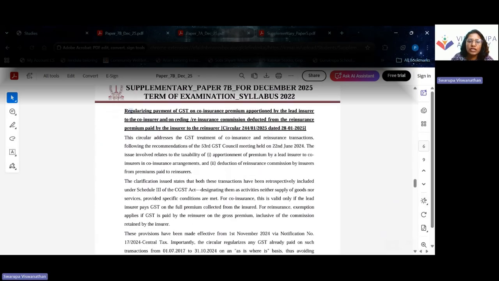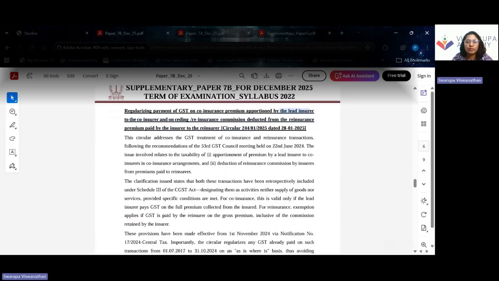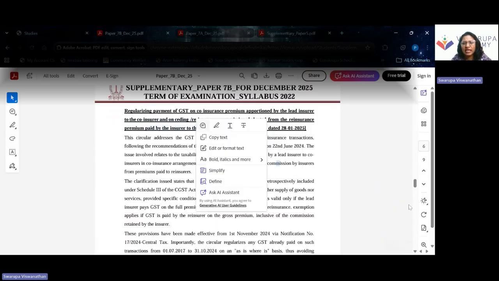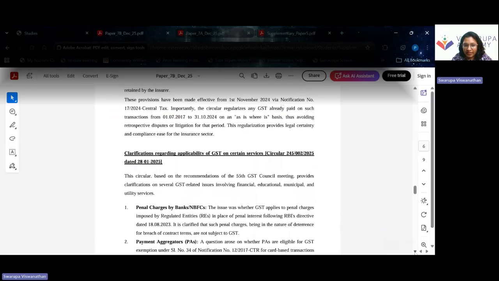Next one is regularizing payment of GST on co-insurance premium that is apportioned by the lead insurer and co-insurer, and reinsurance commission deducted from reinsurance premium. So this is completely insurance related. I will not discuss it in detail in this video.